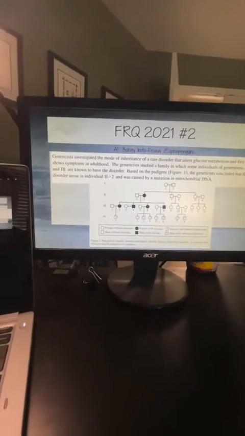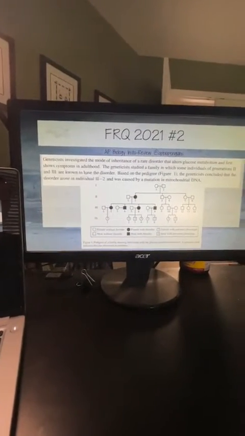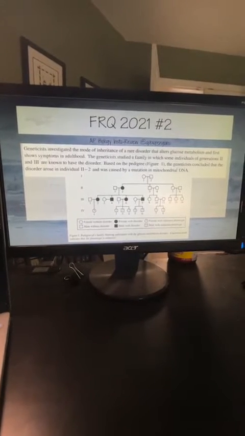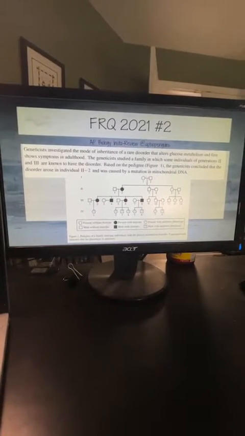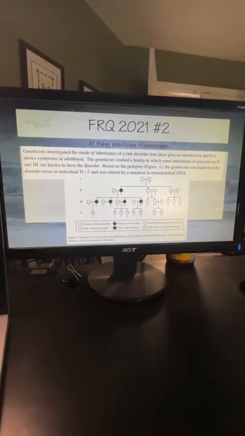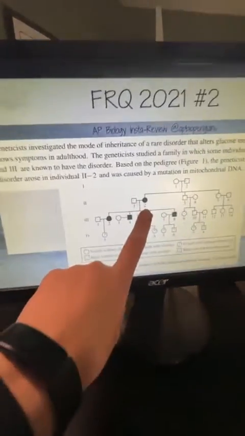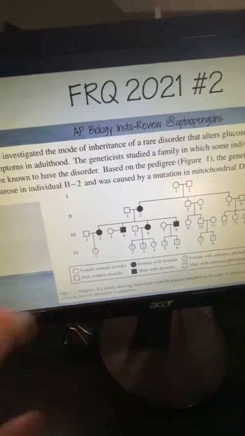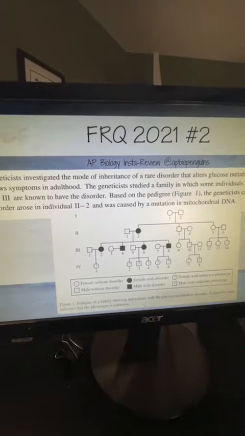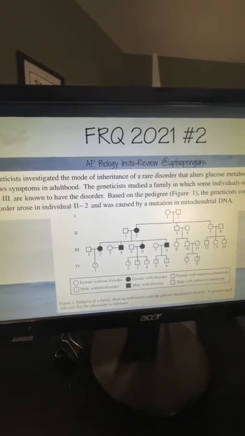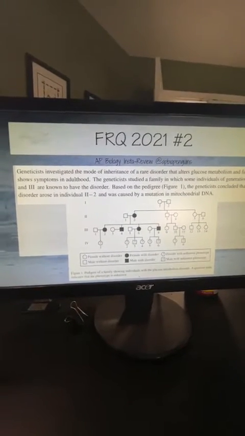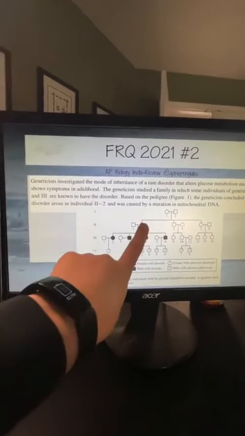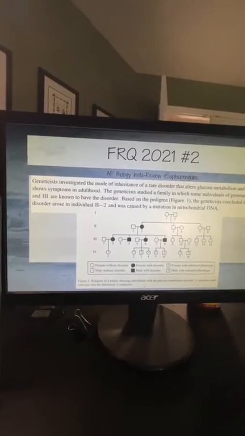So the geneticists investigated mode of inheritance of a rare disorder that affects the glucose metabolism and first shows symptoms in adulthood. The geneticists studied a family in which some individuals of generations 2 and 3 are known to have the disorder. And so you know they have the disorder because if you look at the pedigree, you can see that they're shaded in, which means that they're affected. So you can see that there's individuals in 2 and 3 generations that are known to have the disorder. Based on the pedigree and figure 1, the geneticists concluded that the disorder arose in individual 2 and that it was caused by mutation mitochondrial DNA.